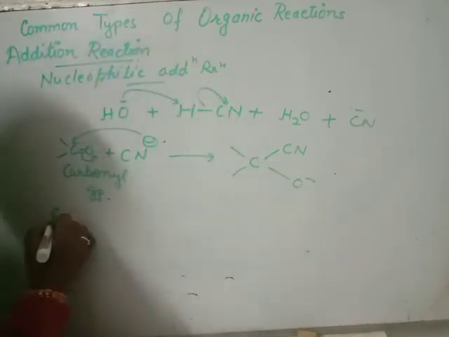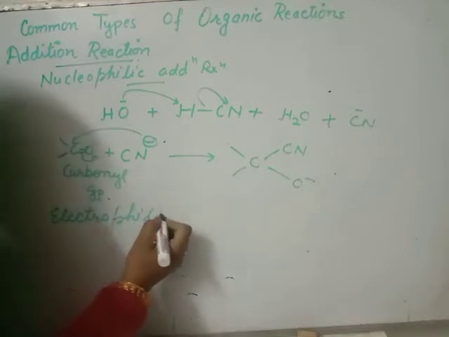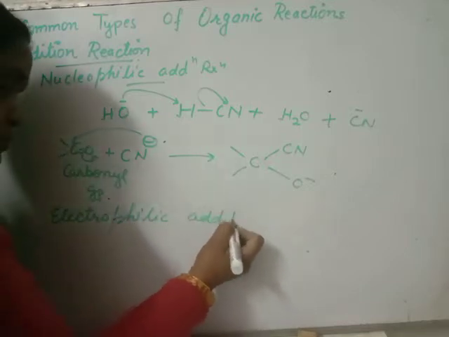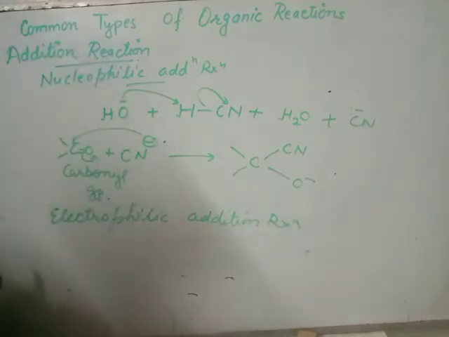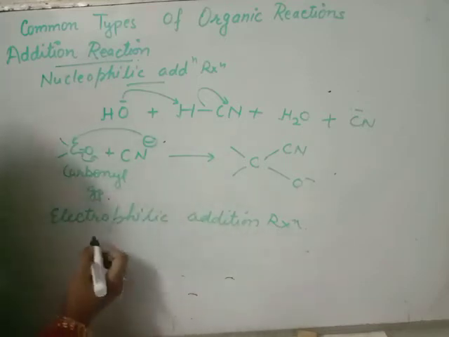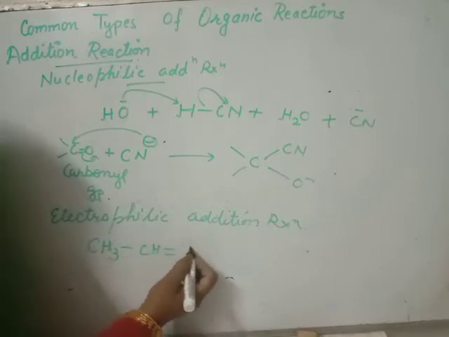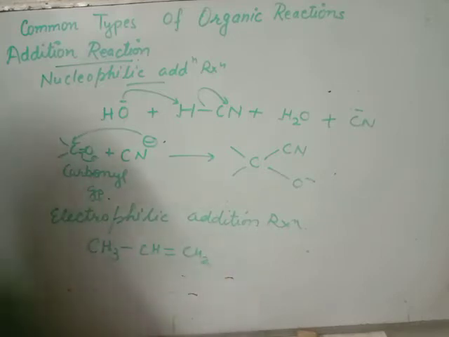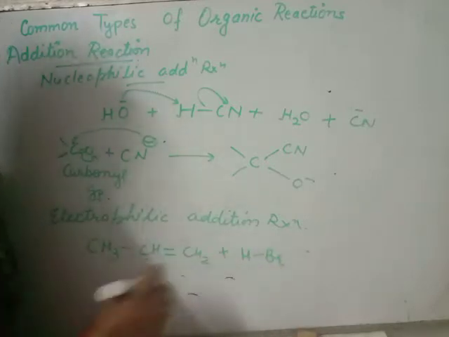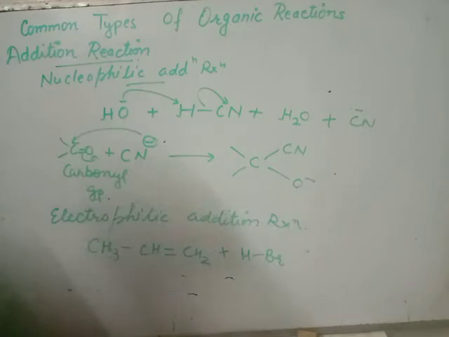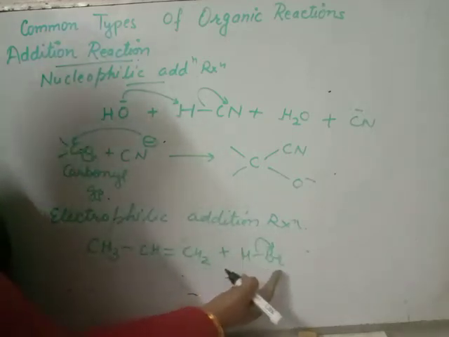Now electrophilic addition reaction. In case of electrophilic addition reaction, we have a compound, alkene. In this alkene, we want to add HBr. First of all, it will break like this: H positive, Br negative.